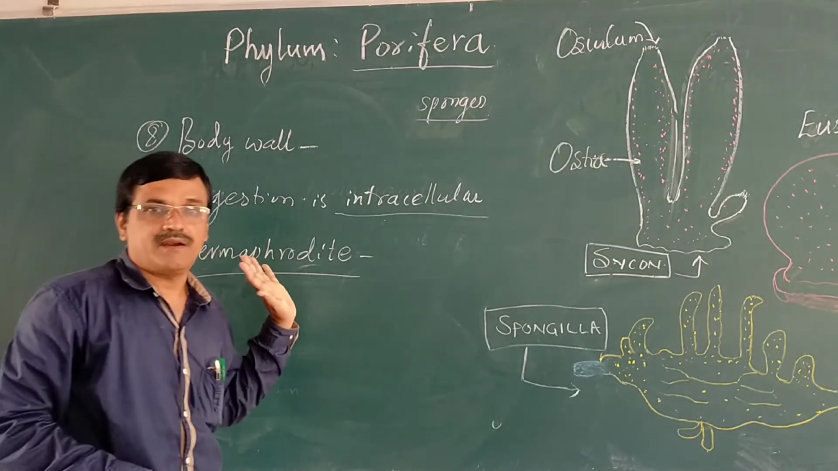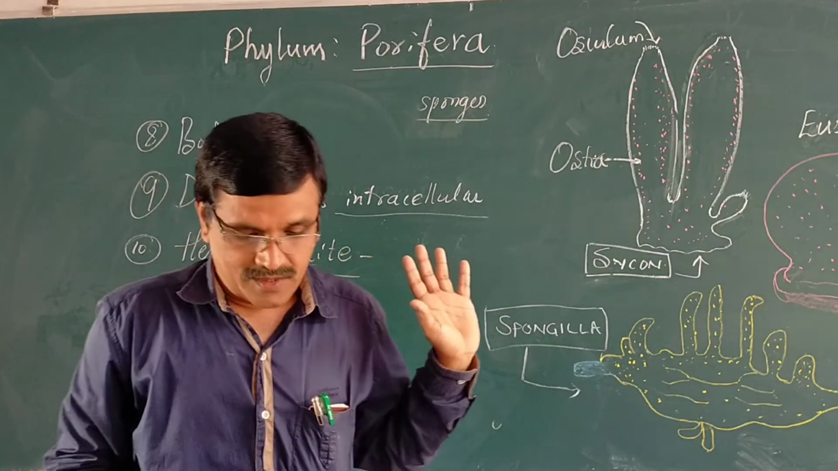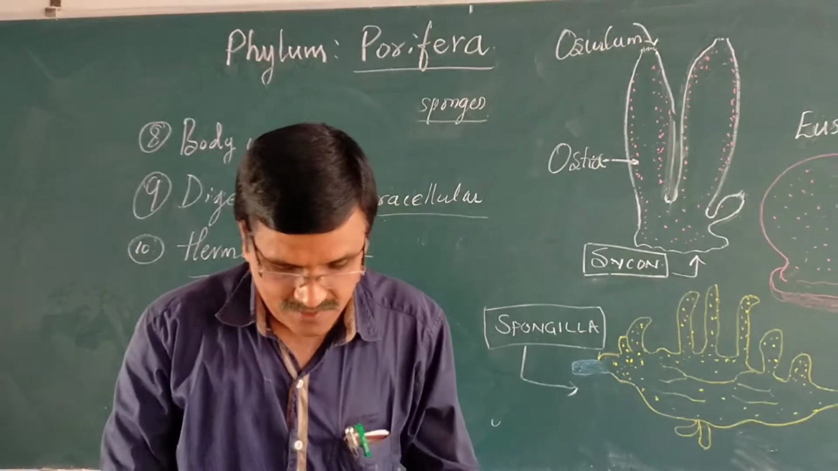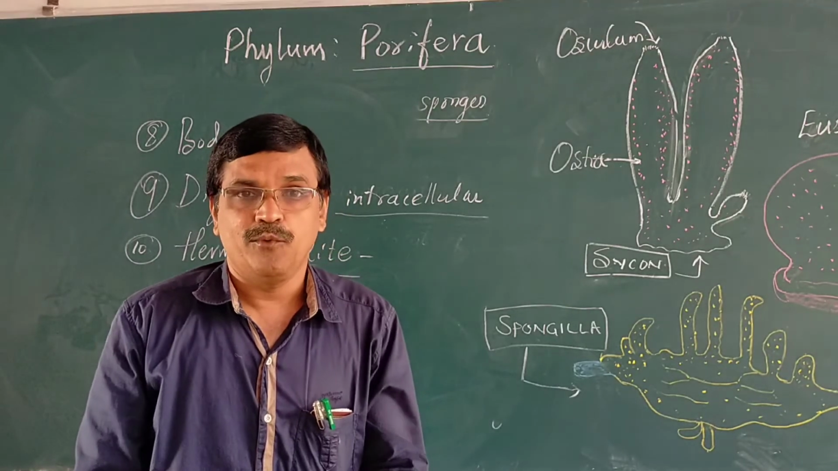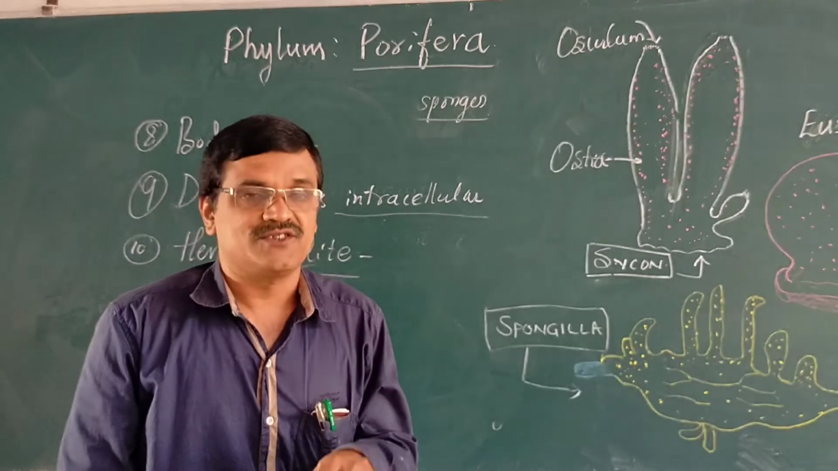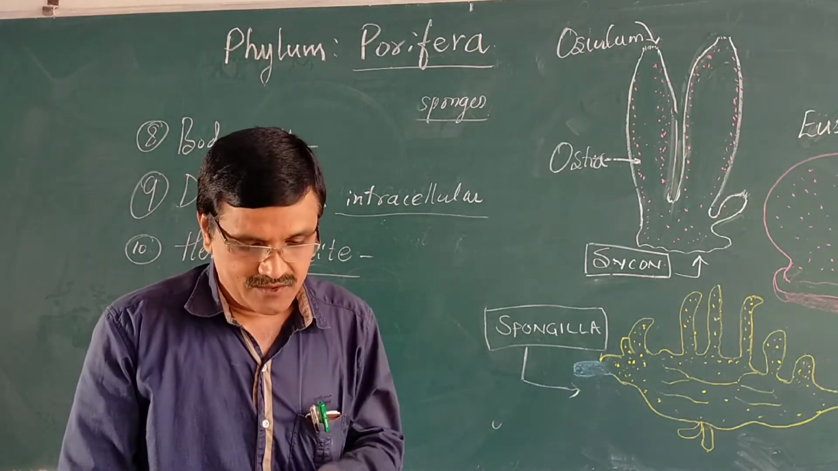The meaning of hermaphrodite is the same. There is no separation of male and female individuals, and both reproductive organs are situated in the same individual.